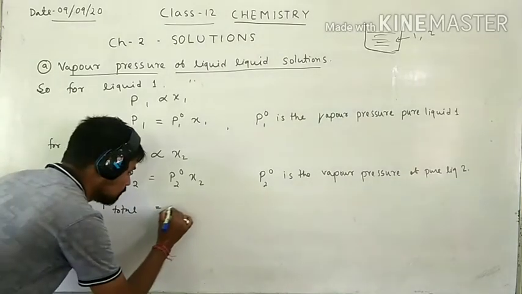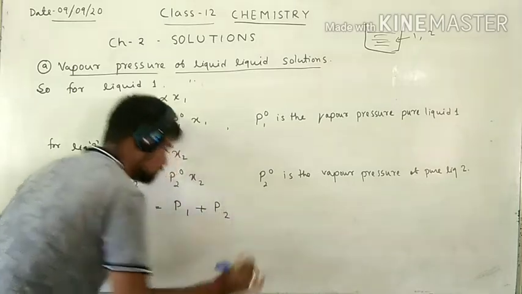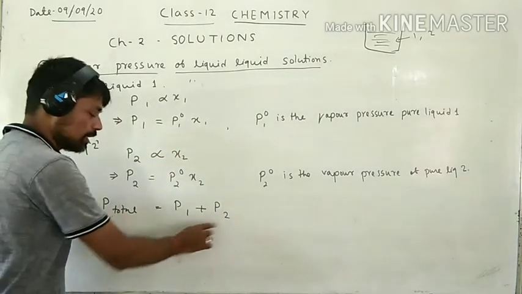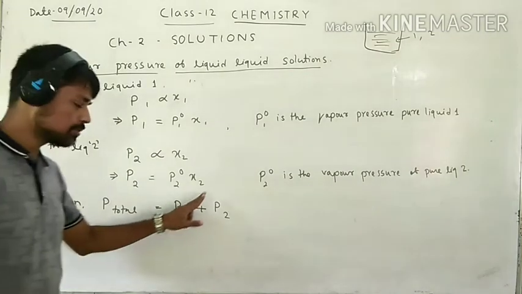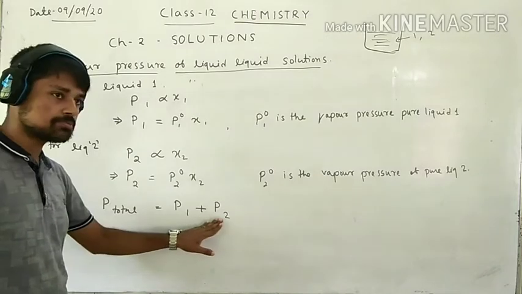Total pressure is the sum of partial pressures of the liquids present in the solution. Here two liquids are present, 1 and 2, and their partial pressures are P1 and P2. So the total pressure will be P1 plus P2.